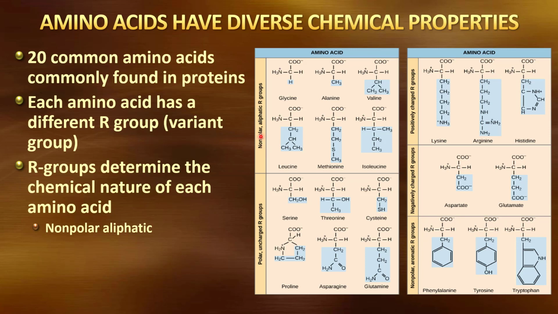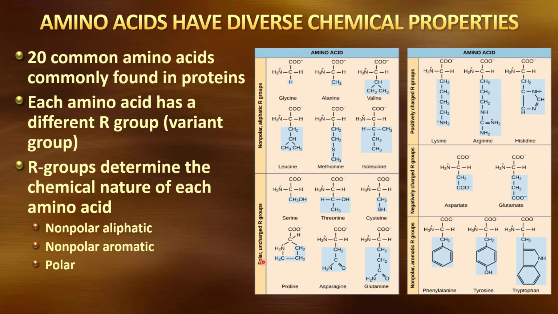We have some R groups that are nonpolar aliphatic R groups. Remember, aliphatic means it's a chain rather than a ring. They're nonpolar, so it's essentially a chain of hydrocarbons. These would tend to behave more like one another than they would, say, one of these polar ones. We also have nonpolar aromatics. Remember, aromatic means that it forms a ring. They're still nonpolar. They're still going to behave the same way in water, but they are ring structures instead of chain structures.